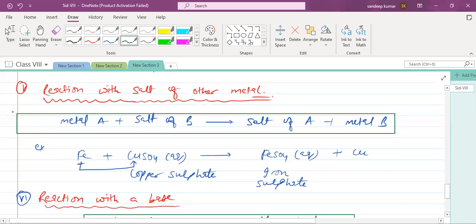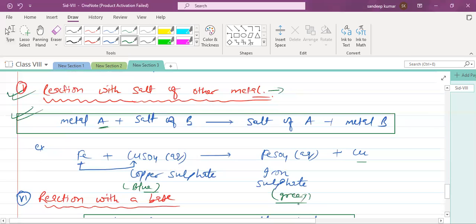See this reaction of a metal with the salt of another metal. Generally, what happens? Metal A reacts with salt of B. It gives you what? Salt of A plus metal B. Metal A must be more reactive than metal B. Then only this is possible. Like when iron reacts with copper sulfate, it gives you what? Iron sulfate plus copper. So here the color of the solution is blue, which will change into green.